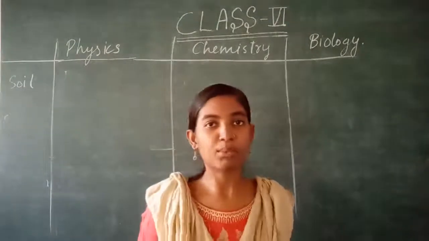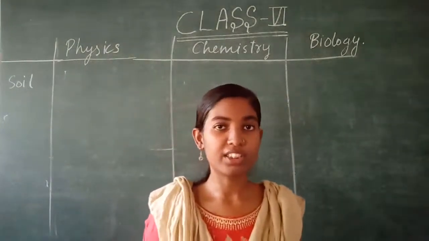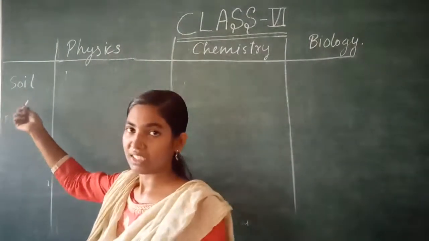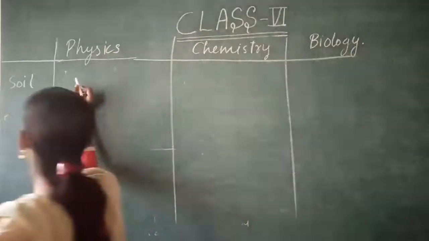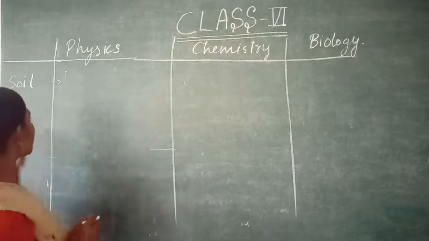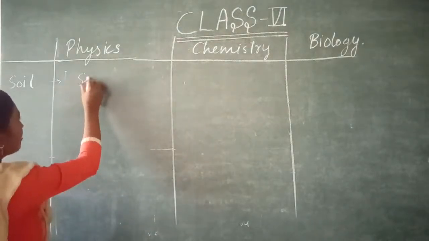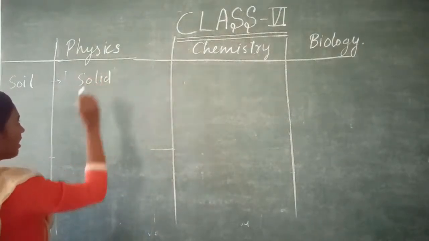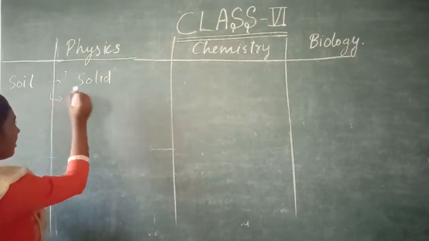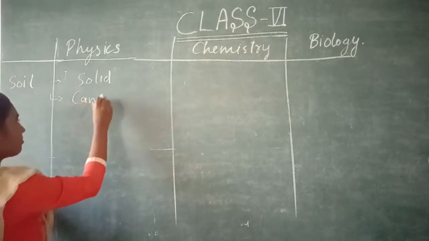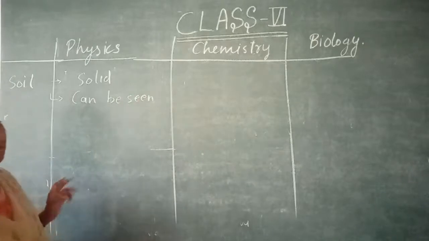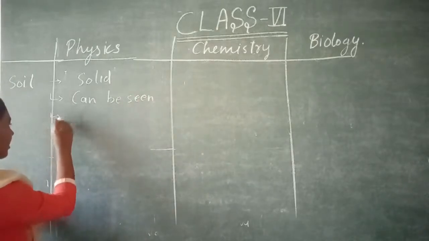Now let us see some more examples to clear the concept. For example, if I am taking solid, a solid is a matter. So in physics, how will we study? We will say soil is a solid substance. Second, it can be seen. Third, it has mass.